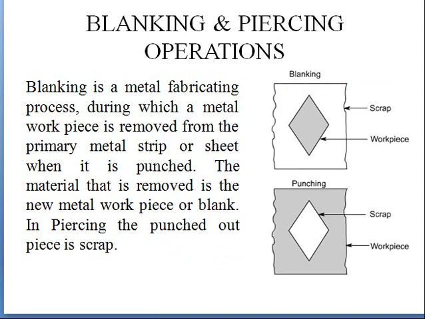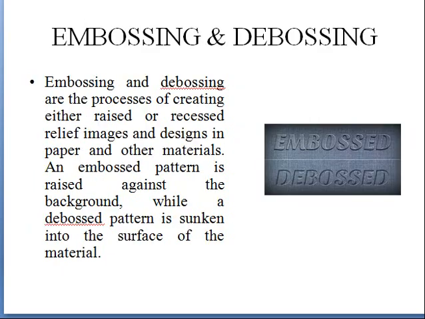Next one is blanking and piercing. Blanking and piercing are both material removing processes. Here we have a die for removing of material, but in case of blanking, the part which we are punching is the workpiece and the part which is left out is scrap. But in case of piercing, the part which we are punching is the scrap and the part which we are left with is the workpiece. Next one is embossing and debossing.